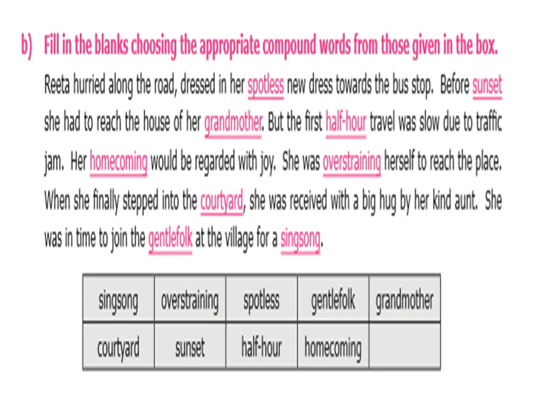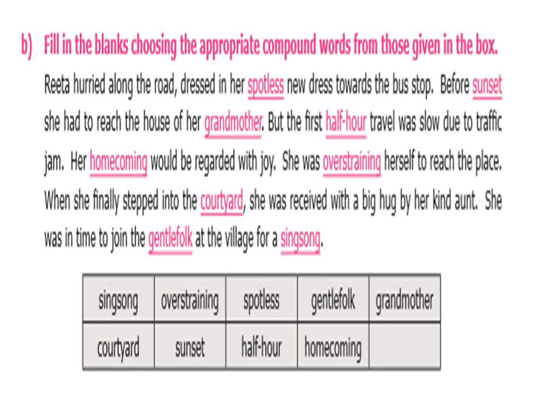Here is the answer, my dear students. Rita hurried along the road dressed in her spotless new dress towards the bus stop. Before sunset, she had to reach the house of her grandmother. But the first half hour travel was slow due to traffic jam.